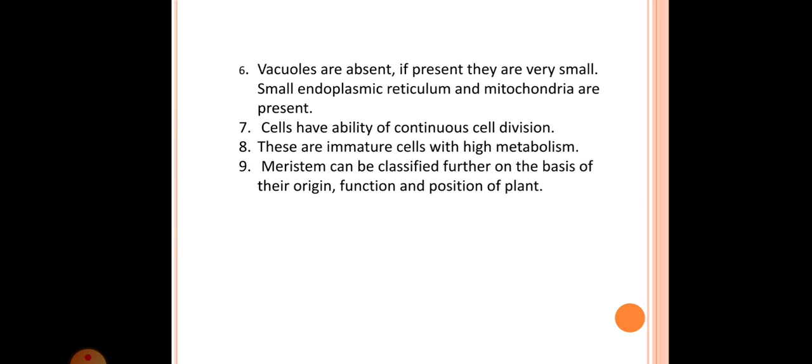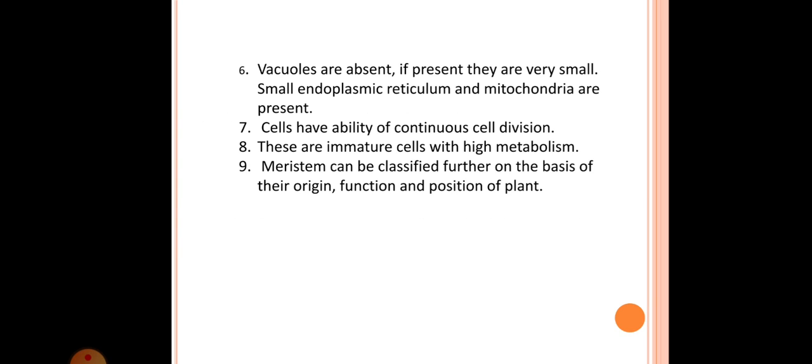Then the cells have the ability of continuous cell division. In the definition we have seen that the meristematic tissues have the power of continuous cell division.